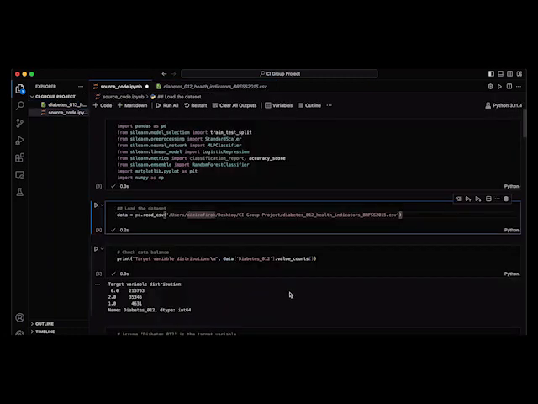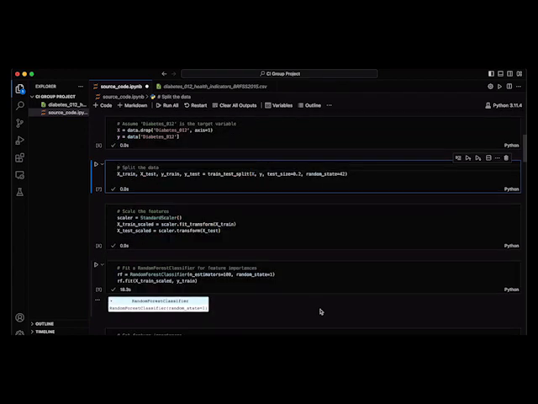Loading the dataset. Let's start with how we load our dataset. We use the pandas library, a powerful tool in Python for data manipulation, and with just one line of code, pd.read_csv, we can load our entire dataset for analysis. Data preprocessing is crucial. We first scale our features using standard scaler to ensure our model treats all features equally. Then, we split our data into training and testing sets, which is essential for evaluating our model's performance on unseen data.